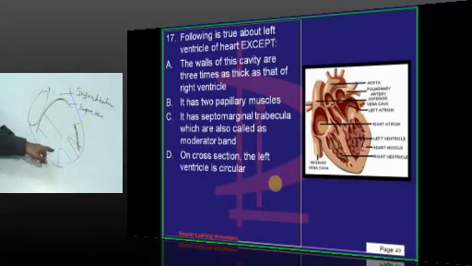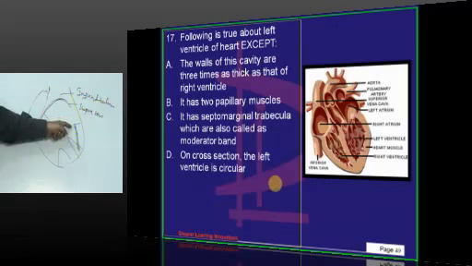In the right ventricle, you find 3 papillary muscles, unlike in left ventricle. In left ventricle, you find only anterior and posterior papillary muscles, whereas in the right ventricle, you find anterior papillary muscle, posterior and septal papillary muscle. Extending from the interventricular septum up to the base of the anterior papillary muscle, you find the septomarginal band, also called moderator band, which contains the right bundle branch.